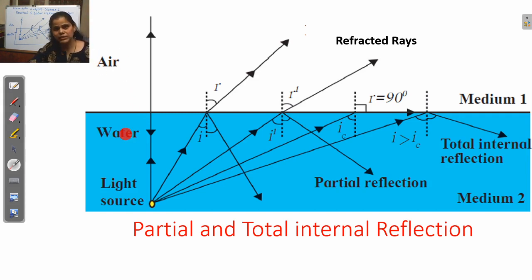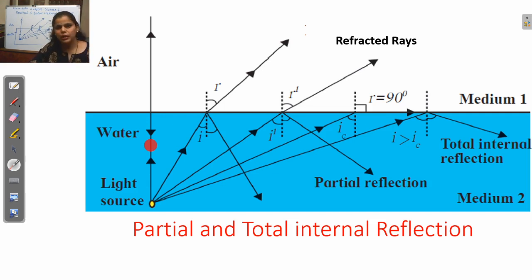So when the light rays enter from the denser medium to the rarer medium, then part of the light gets reflected and the light ray comes back to the denser medium. It is called the partial reflection.